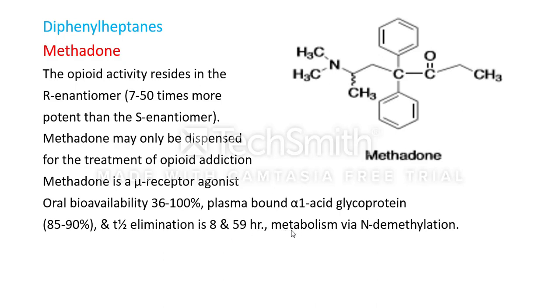The metabolism of methadone is via N-demethylation. Generally, methadone is metabolized by N-demethylation.